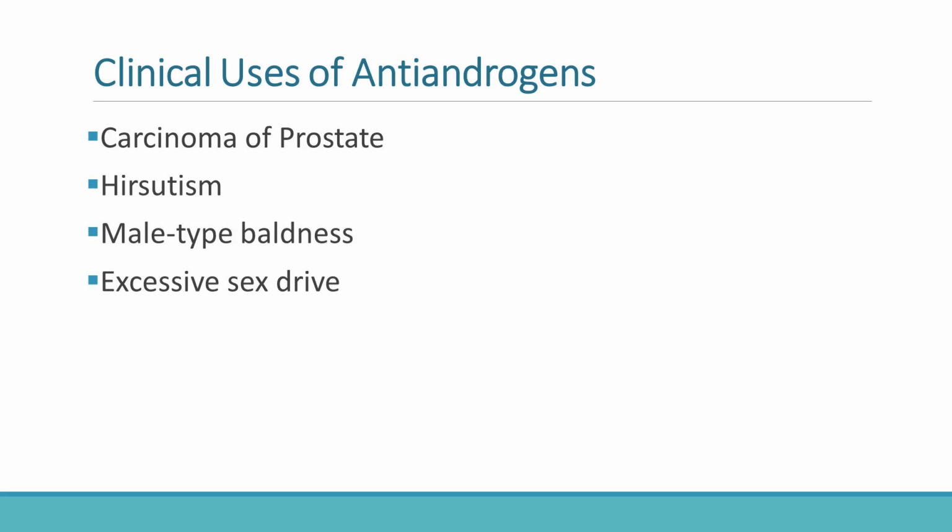Antiandrogens are also used in hirsutism, where excessive androgen action produces unwanted male pattern hair growth in females. Another common indication is male pattern baldness, particularly with 5-alpha reductase inhibitors. Some antiandrogens may also be used in patients with excessive sexual drive. Thus, it demonstrates how the same hormone may be beneficial in one context but harmful in another. Therefore, endocrine pharmacology is highly context-dependent.